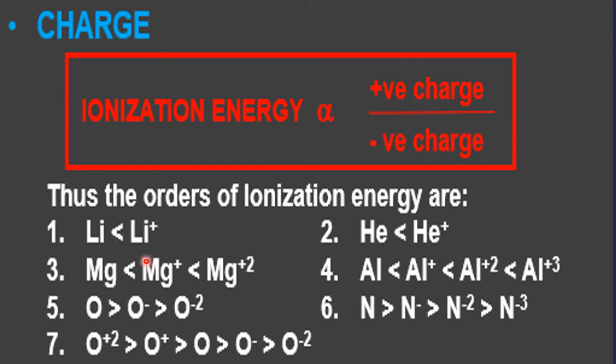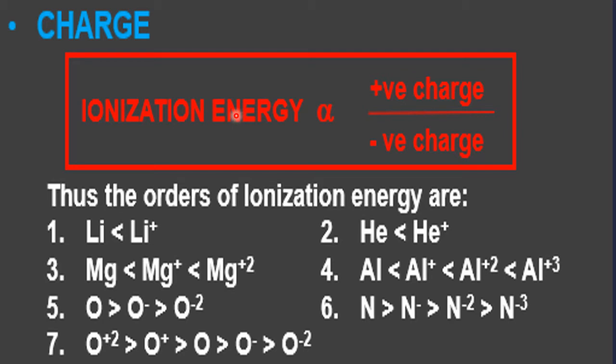Charge. Ionization energy is directly proportional to the positive charge and inversely proportional to the negative charge. Why? Because when a neutral atom loses an electron, it becomes a cation, a positive ion. I told you in the previous class, taking a negative electron from the positive sphere is very difficult.